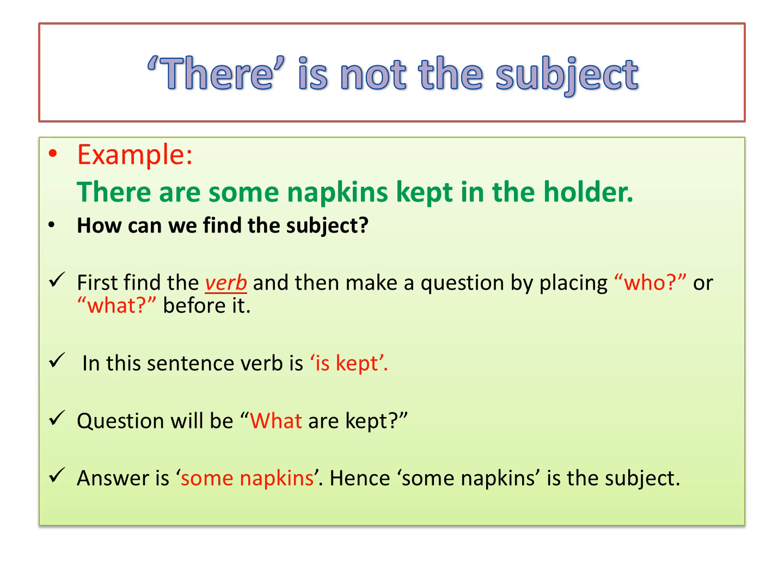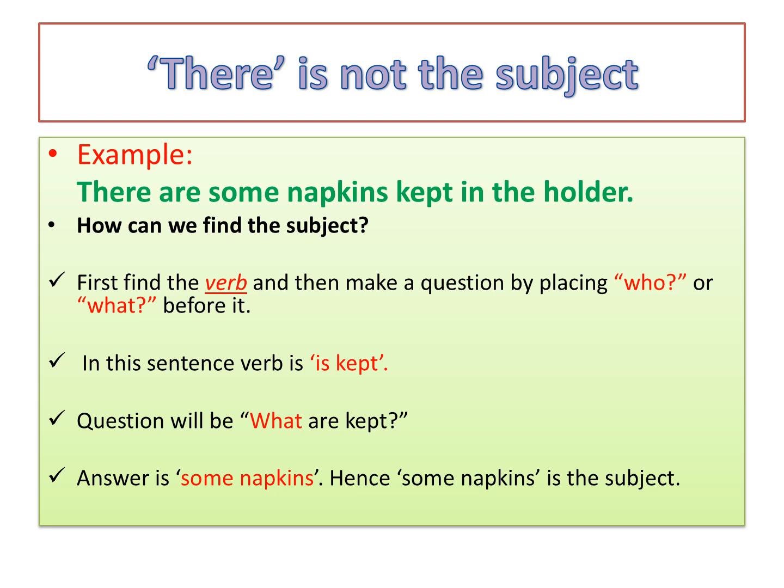There are some napkins kept in the holder. And now you have to find out the subject in the sentence. So how can we find the subject here? We will follow the same steps that we discussed earlier. What is the first step? Find out the verb. So what is the verb in this sentence?